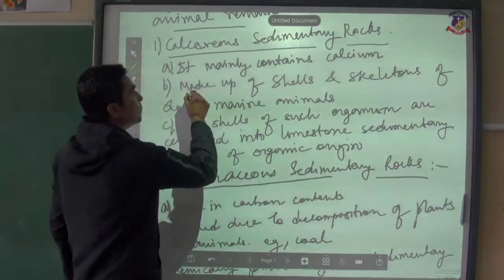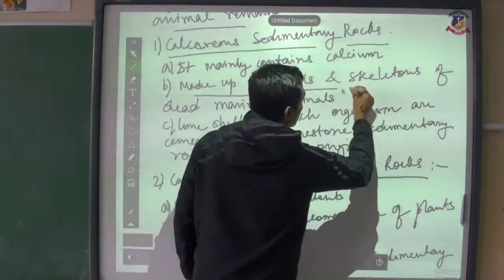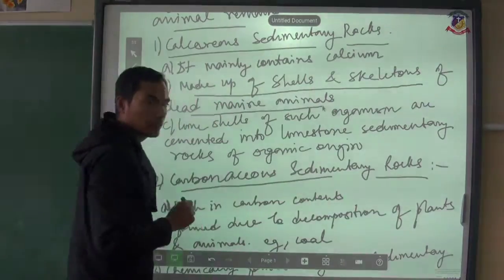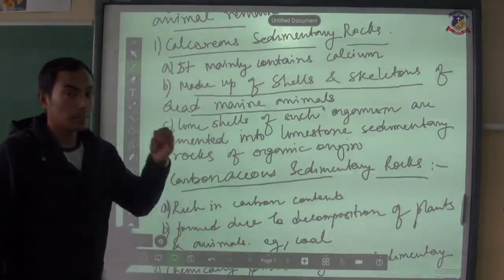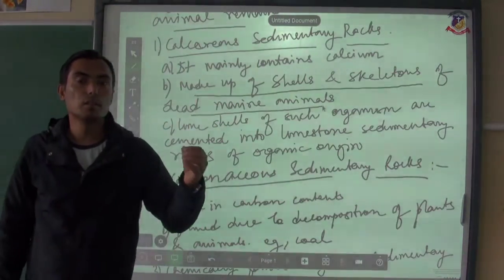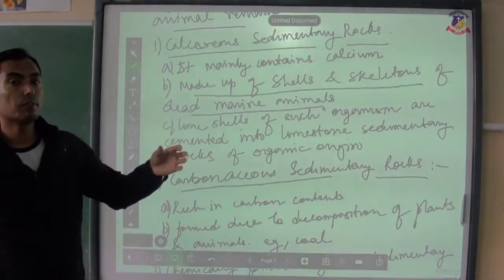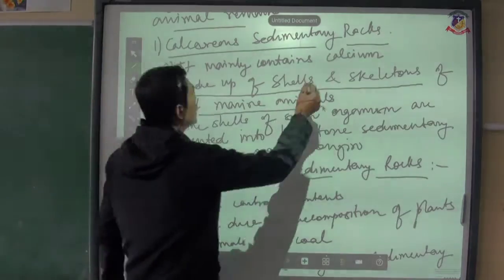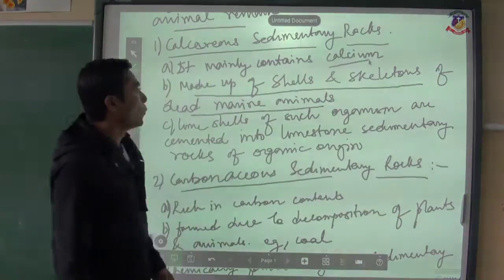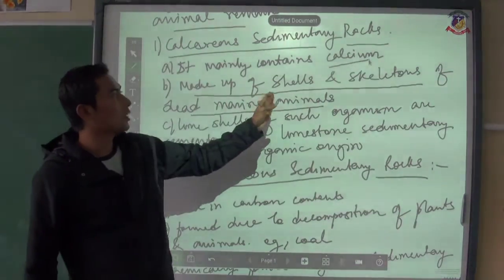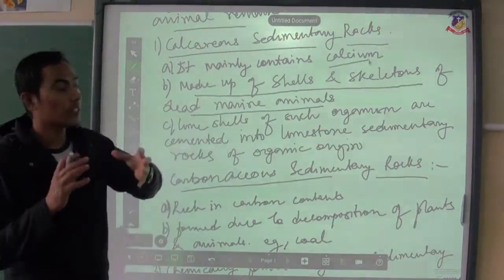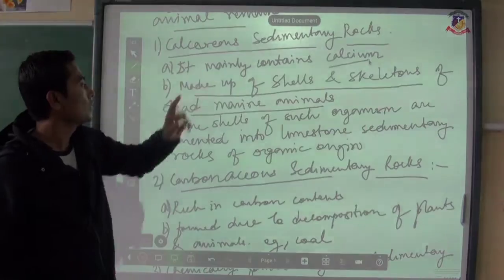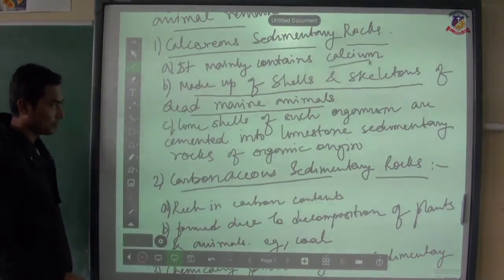Clear? It is made especially of shells and skeletons of marine animals, because the bones, even in humans, have a higher concentration of calcium. When the shells and skeletons decompose, it results in the formation of calcareous sedimentary rock.